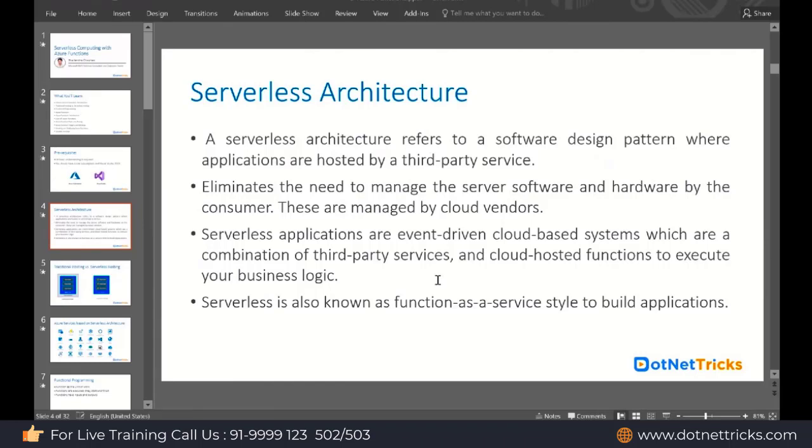The objective of serverless architecture is to eliminate the need to manage the server software and hardware. It means the cloud vendor will provide you the software and the hardware. You don't need to manage anything over there. Serverless applications are typically event-driven, cloud-based systems, a combination of third-party services and cloud-hosted functions, so that you can execute your business over there. Serverless is also known as the function as a service style of building applications. So whenever you go ahead with function as a service, there we have serverless.